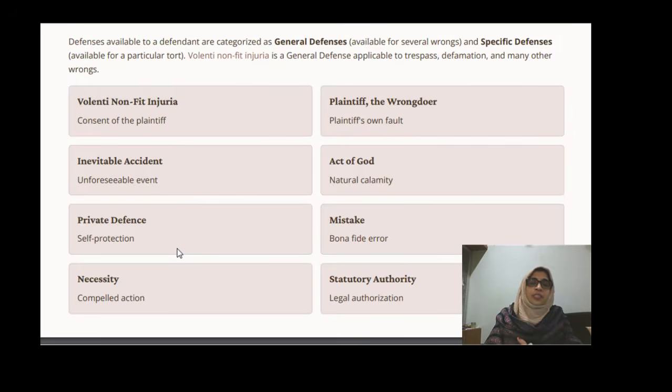Next one is necessity. Wherever necessity is there, for protecting somebody's property or somebody's life, when the person knows about damage or harm to somebody's life or property, then wherever the necessity is there, they can take action. They can do some lawful act. So that is also one of the good defenses for the defendant.